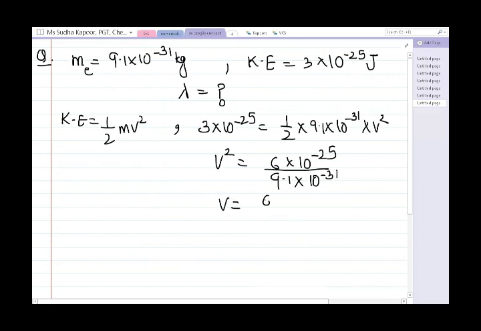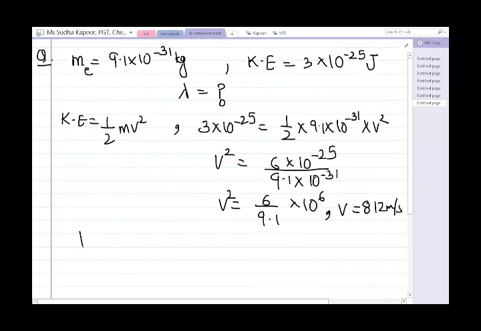Calculating, we get 6 upon 9.1 into 10 to the power 6, and solving this for v, we get approximately 812 meter per second.